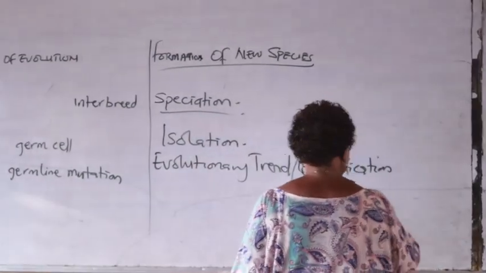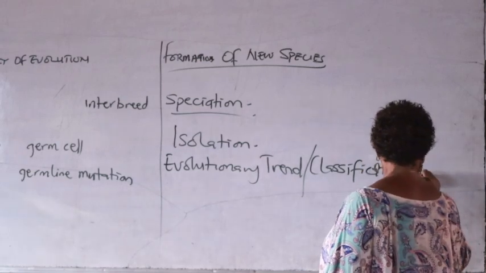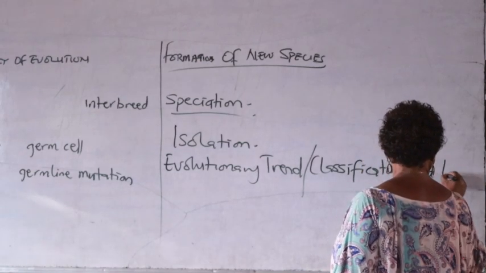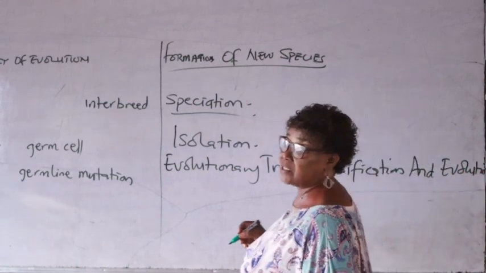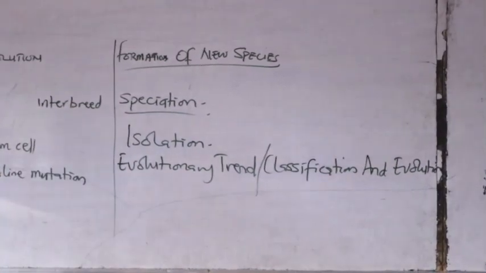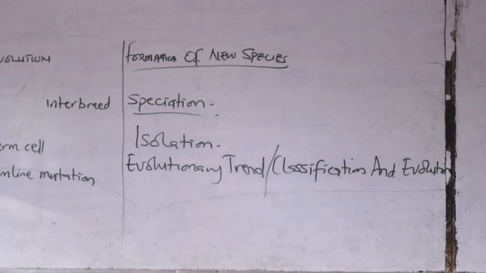Classification of what? I said classification and evolution. In SS1 we did classification of organism. And last time I asked them what is classification of organism. How many of us have seen that question? To define classification of organism. And most of the time in practical, it might not just come as classification, but they'll ask you to list the habitats of the following organisms.